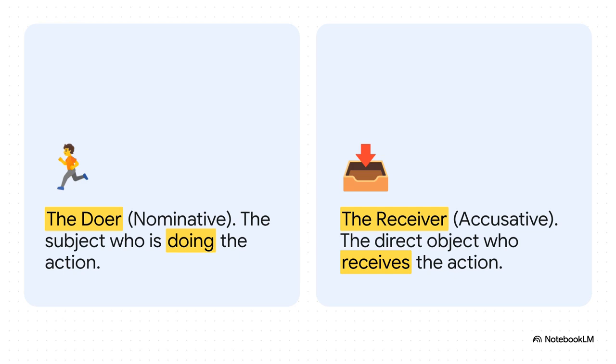And this right here lays out the core difference perfectly. The doer is what we call the nominative case. That's the subject, the one you already know. Like when you say, ich lerne Deutsch, I'm the one doing the learning. Simple enough. But the receiver, that's the accusative case. That's who's on the receiving end of the action.